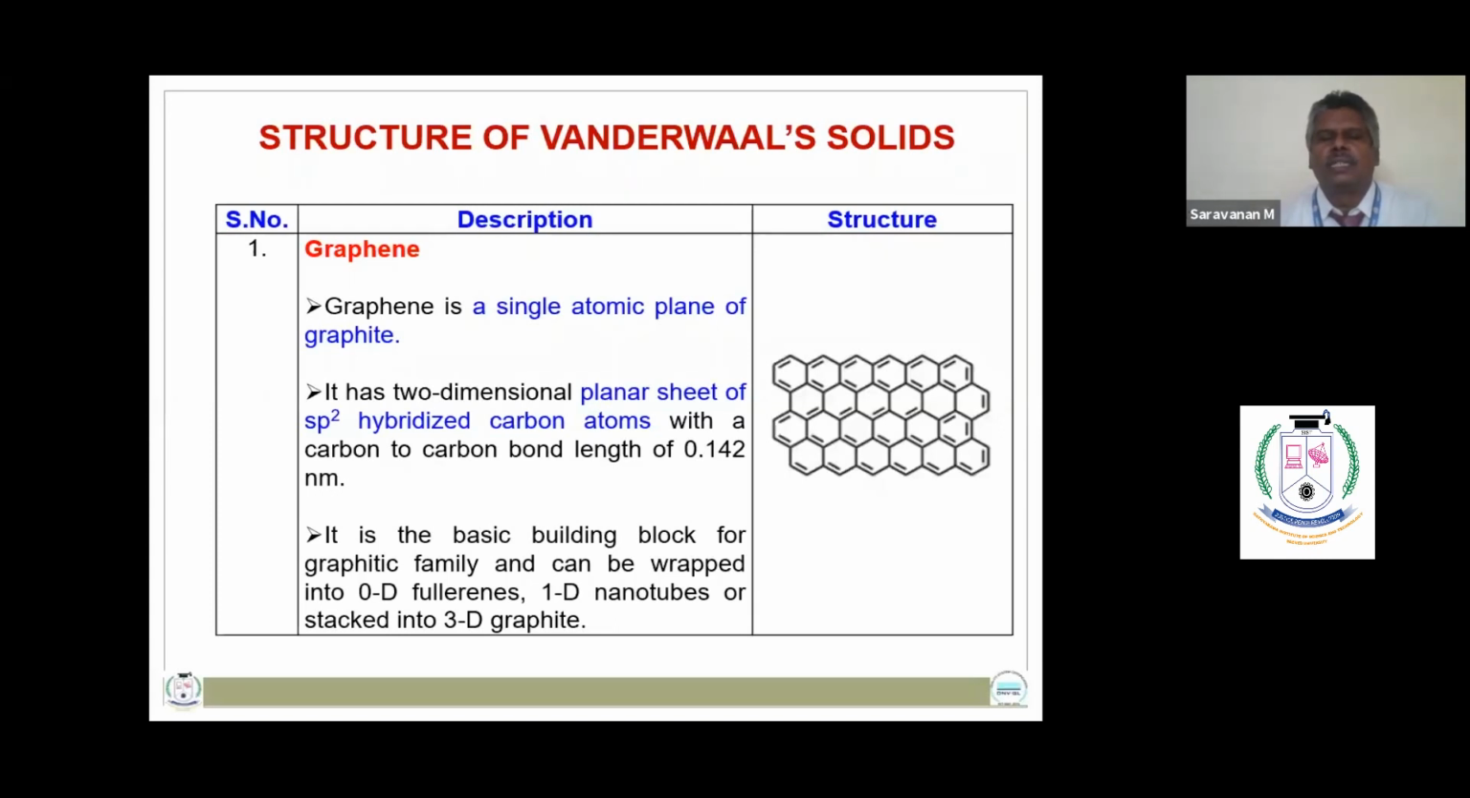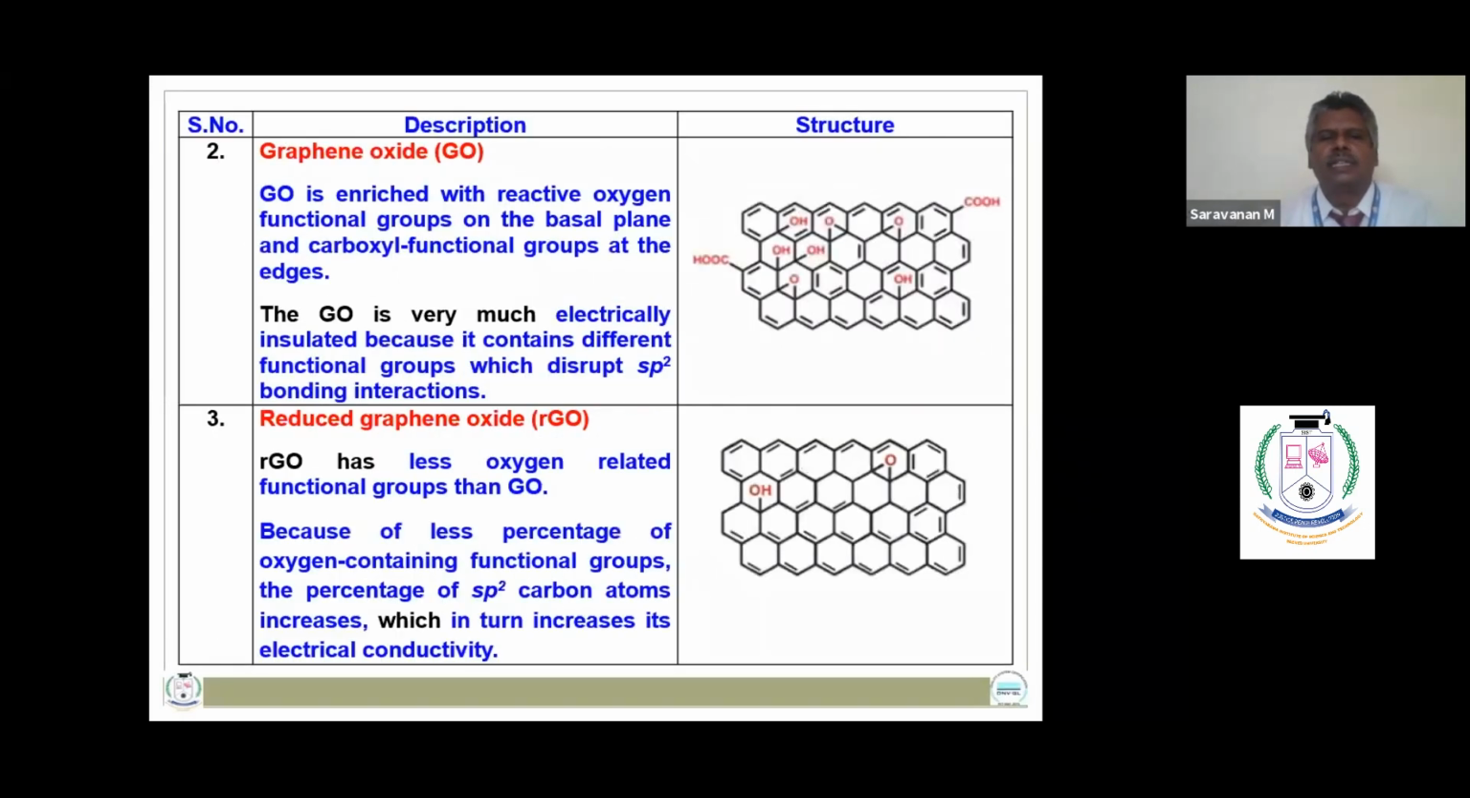We are going to see the structure of van der Waals solids, namely graphene, graphene oxide, and reduced graphene oxide. Graphene is a single atomic plane of graphite. It is a two-dimensional planar sheet of sp2 hybridized carbon atoms. Graphene oxide is enriched with reactive oxygen functional groups on the basal plane and carboxyl functional groups at the edges.